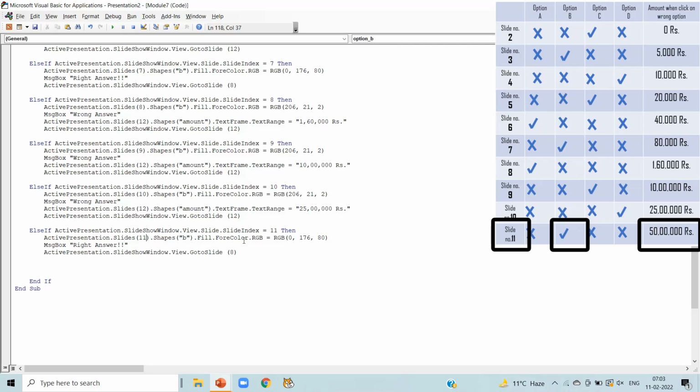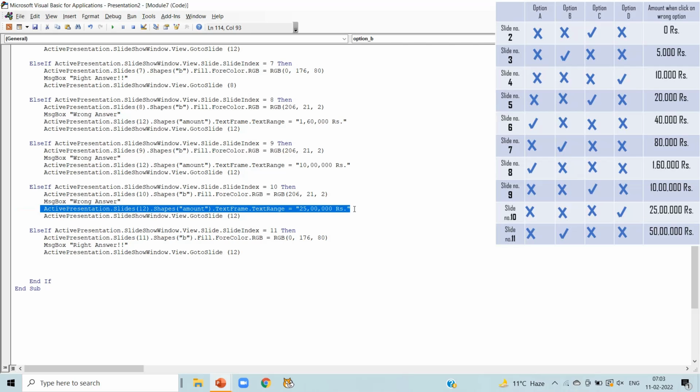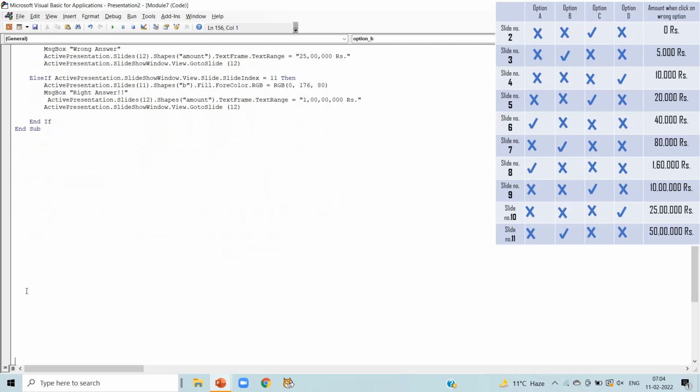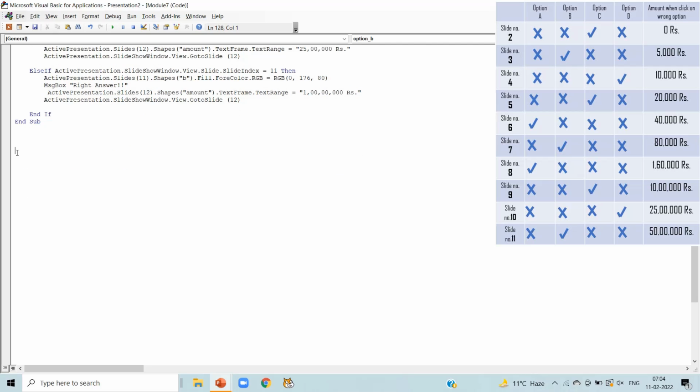As we are giving correct answer to our last question, we will divert to slide number 12, which will declare the amount of money we won. So copy the line written having amount number. Just paste it here and write 1 crore here. Means we are on slide number 11 and giving correct answer. That means we have given all 10 question answers correctly. So this is the coding of option B.